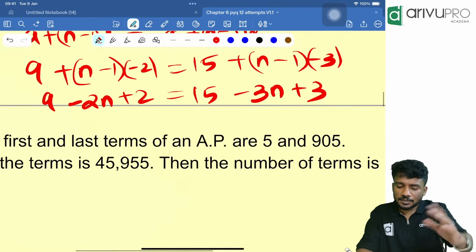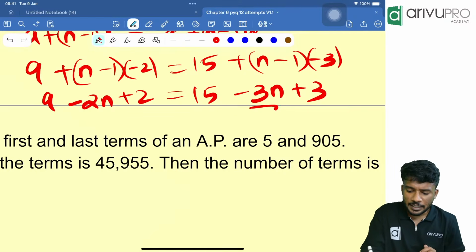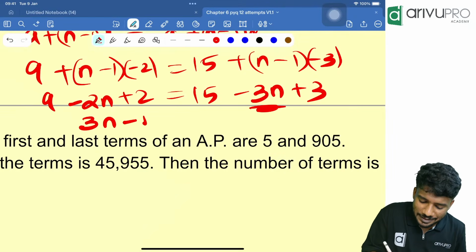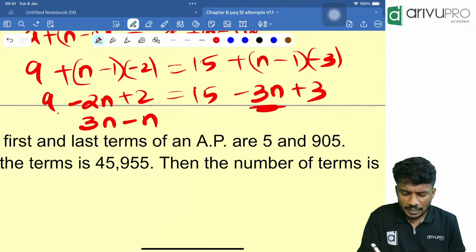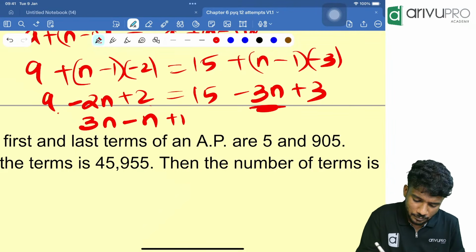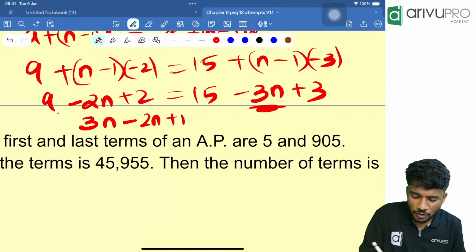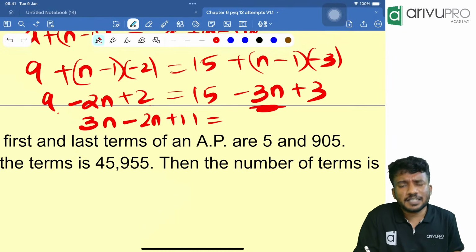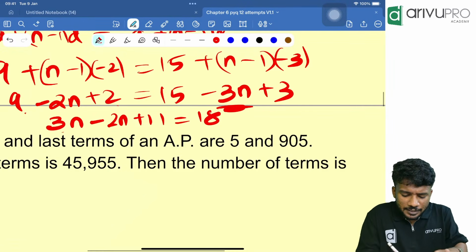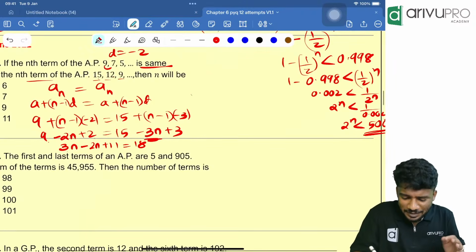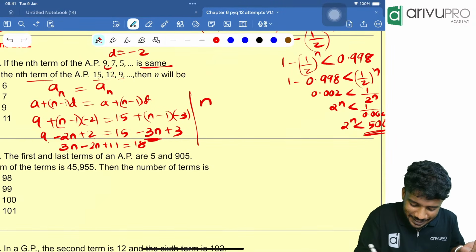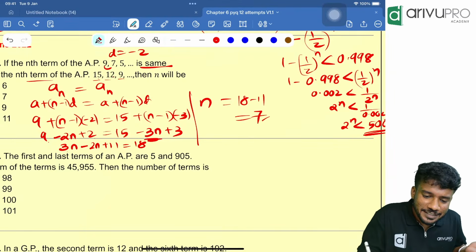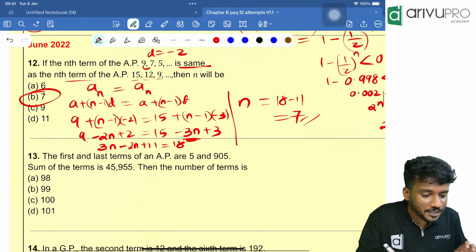Now rearrange it accordingly. Take the minus 3n to the other side, it becomes plus 3n minus 2n. 9 plus 2 is 11, minus 2n. Then 15 plus 3 is 18. 3n minus 2n is n. Then n is equal to 18 minus 11, which is 7. Yes, option B is your answer.